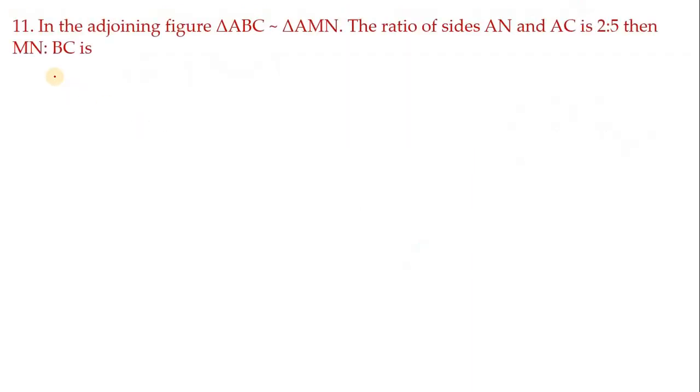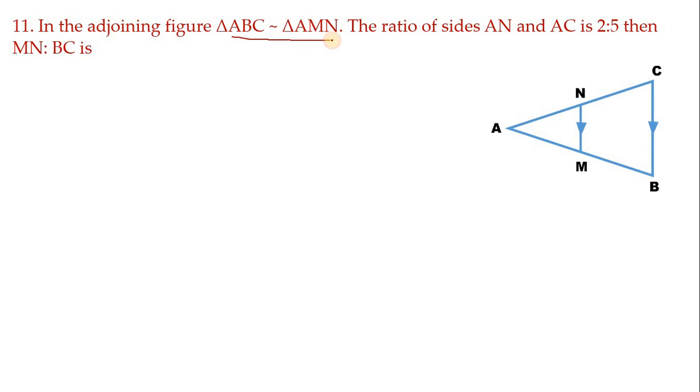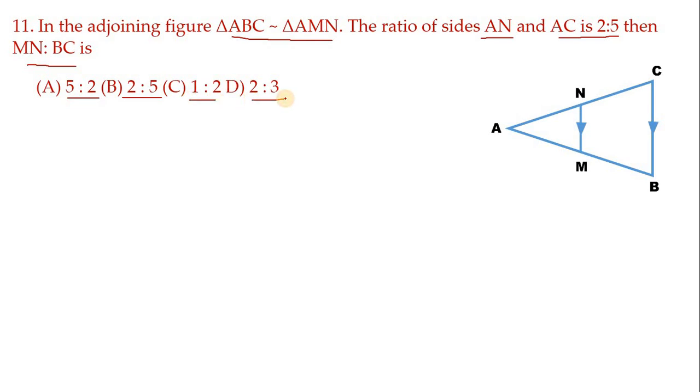Next move on to the another one. In the adjoining figure, triangle ABC is similar to triangle AMN. The ratio of sides AN and AC is 2:5. Then MN is to BC is 5:2, 2:5, 1:2, 2:3.